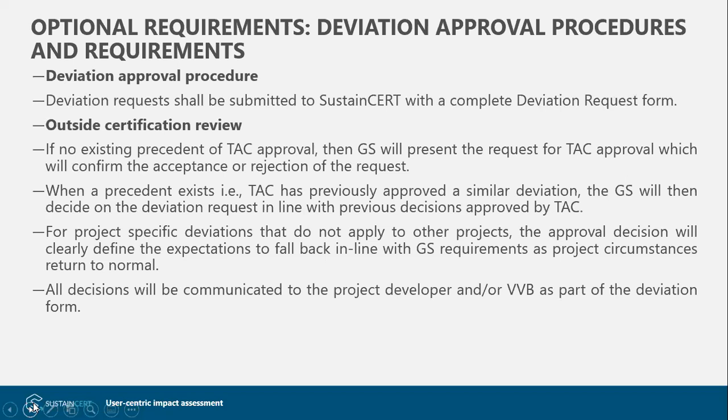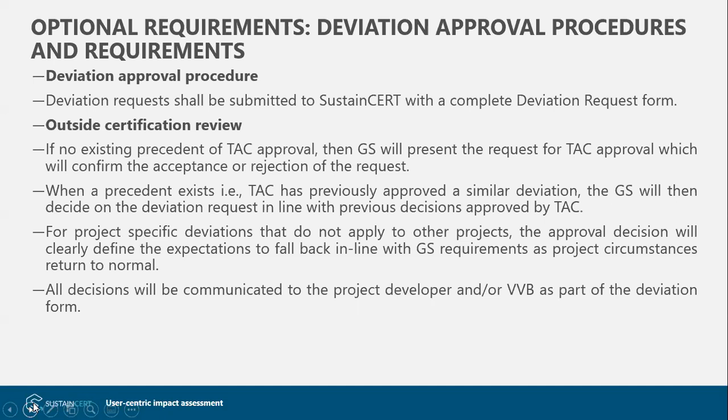If there is a precedent that exists, that is, the Gold Standard TAC has previously approved a similar deviation, then we can decide on the deviation request in line with the previous decisions. If there is no precedent existing for that type of request, then that will be presented to the TAC for their approval.